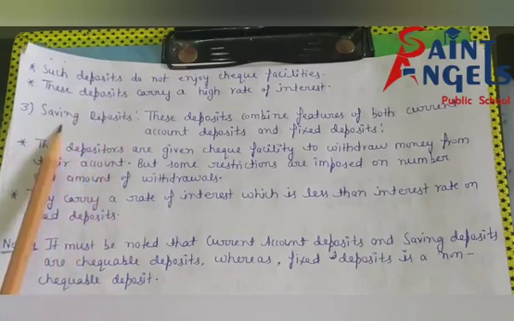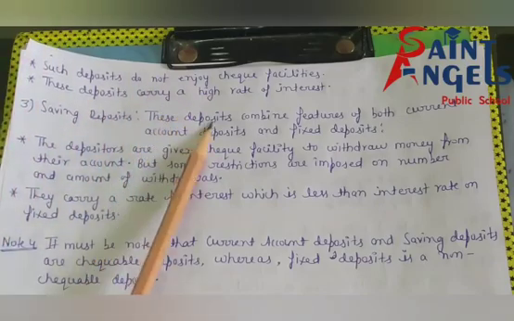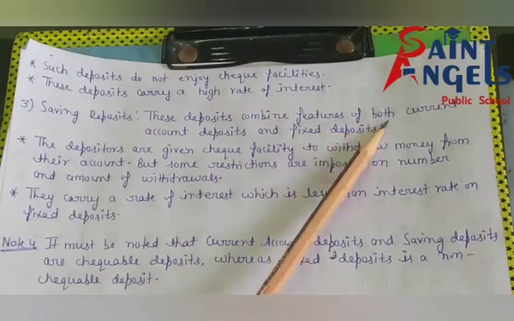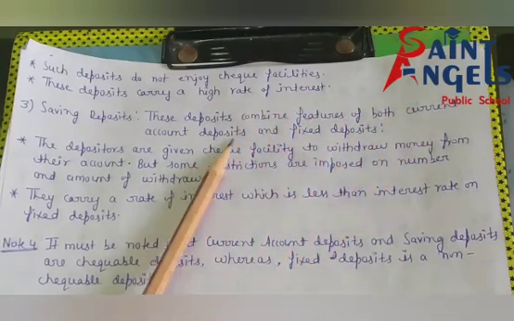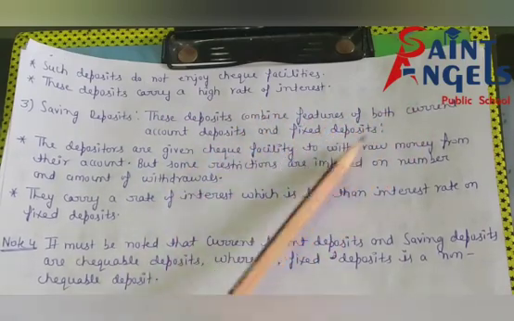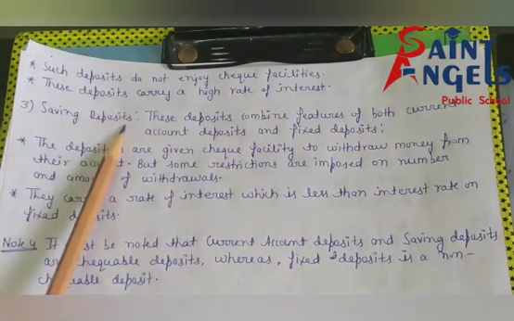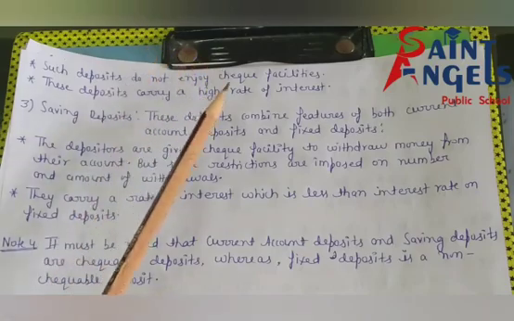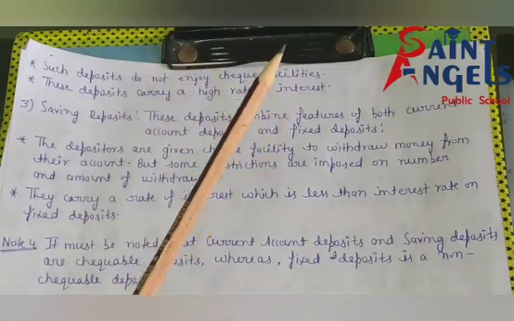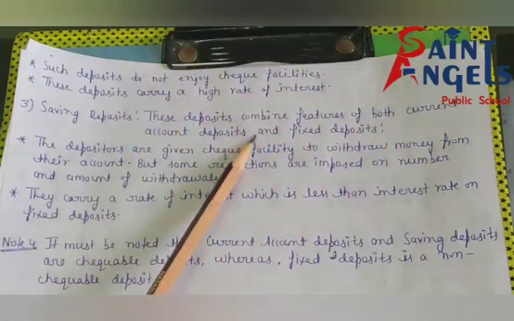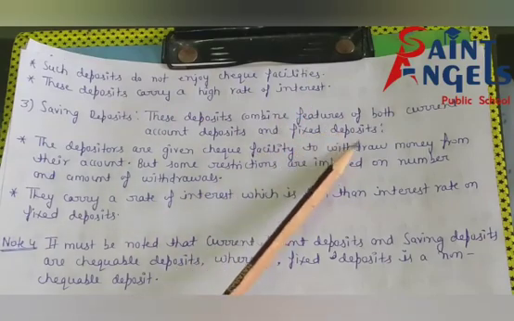Now we are going to discuss saving deposits. These deposits combine features of both current account deposits and fixed deposits. Always remember, saving deposits are the combination of both current account deposits and fixed deposits.